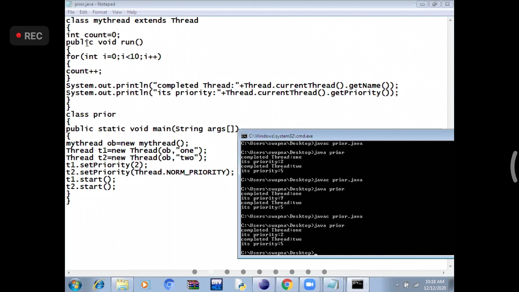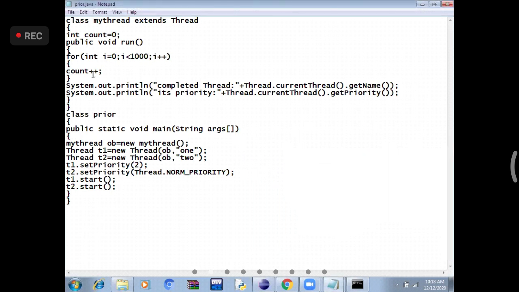Class MyThread extends Thread. Count I gave. Public void run, count equal to 0. Let me give some more numbers. Count plus plus. Okay, System.out.println Thread.currentThread().getName(), getPriority. Then class Prior, public static void main. I created an object of MyThread and I am passing the thread name here, referring to the MyThread class. Okay, I created 2 objects like that.